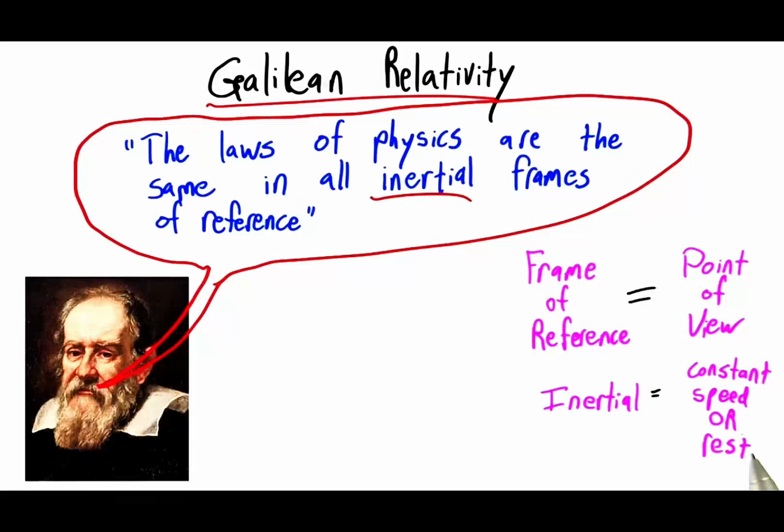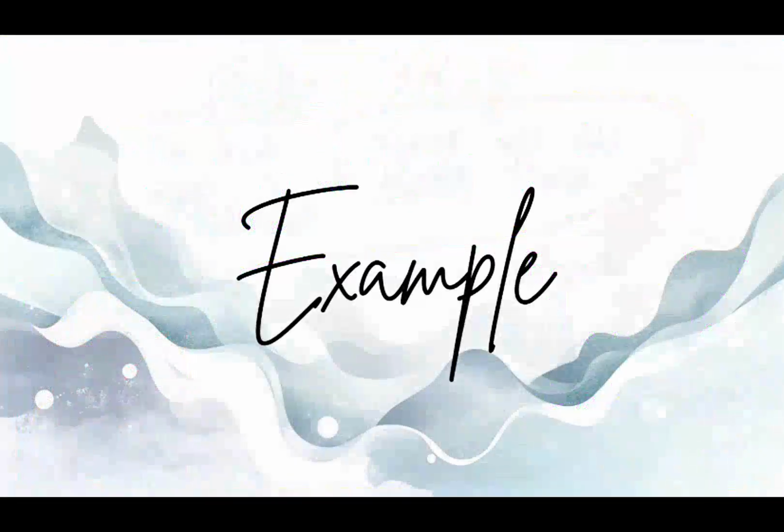According to the Galilean principle of relativity, the laws of mechanics are the same in all inertial frames of reference. An inertial frame is a frame that is either at rest or moving with constant velocity. This means if you perform any mechanical experiment inside a smoothly moving train, the results will be exactly the same as if the train were at rest. Let us understand the Galilean principle of relativity using an example.